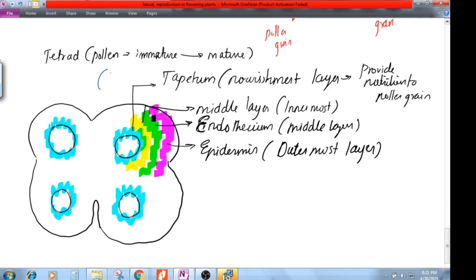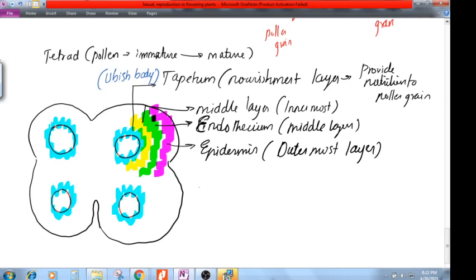The tapetum will have an improper structure, which is called Ubisch bodies. The tapetum will have an improper structure because the whole pollen grain may not be covered. Very few pollen grains will have tapetum only in one corner. So that is also there. But anyway, the tapetum's role is to nourish and provide nutrition for the pollen grain. So they are called Ubisch bodies.